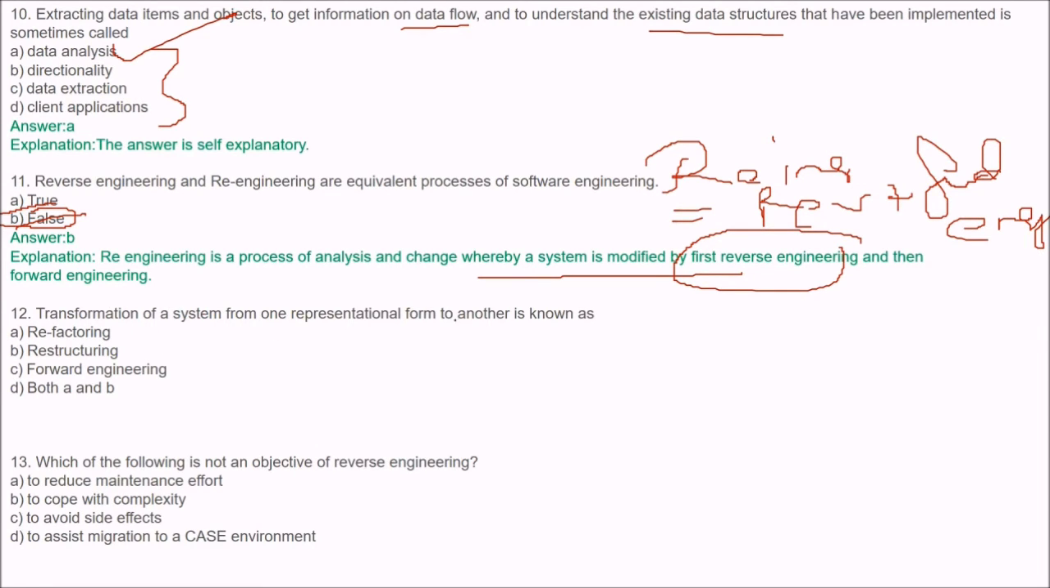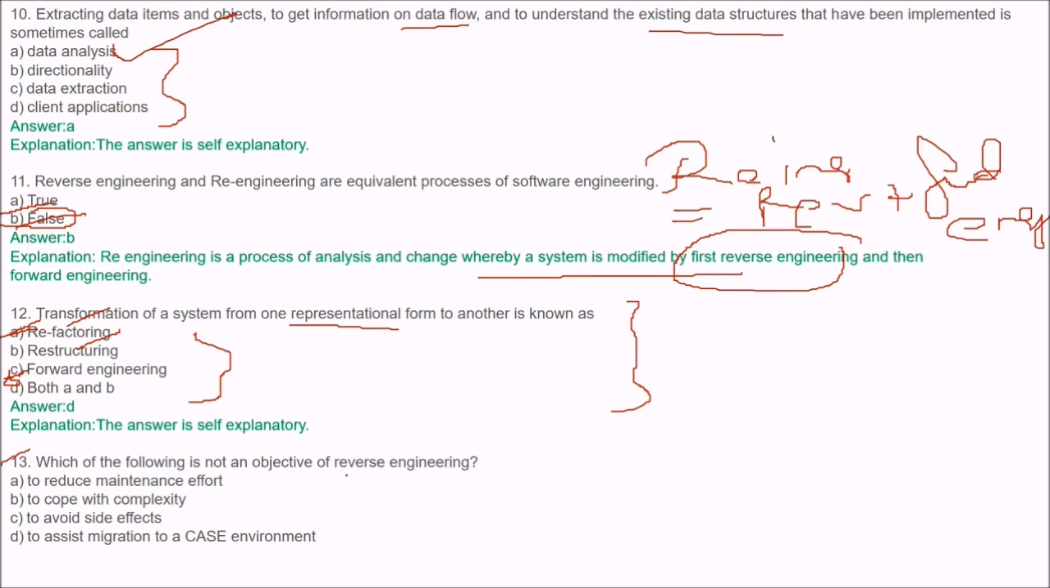Transformation of a system from one representational form to another is known as what? These are options for you. The answer is, of course, D, both A and D. It is refactoring and forward engineering. This one, refactoring and restructuring.